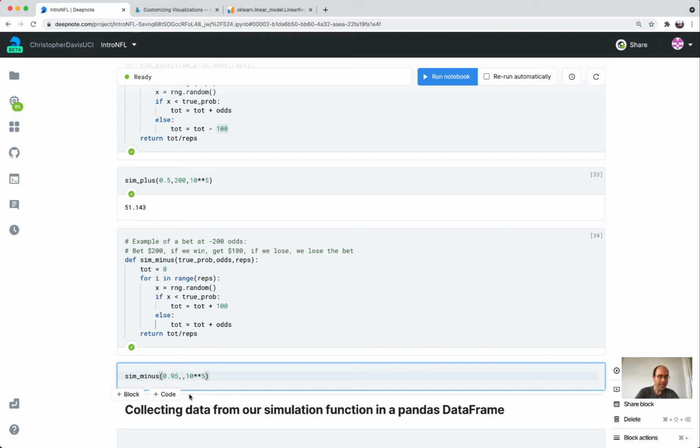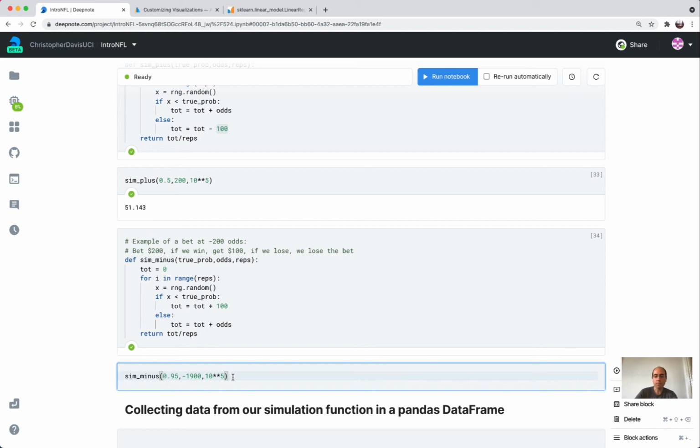And so I think it's exactly 20 to 1, depending on what you mean by 20 to 1. And so it's not quite that it should be minus 2,000, should be minus 1,900. And so because this is a perfectly fair bet, okay, because 95% is the break-even percentage for minus 1,900, I would expect this average return to be pretty close to 0.